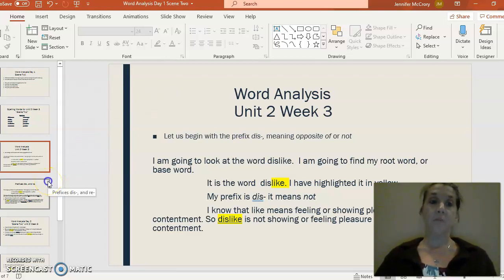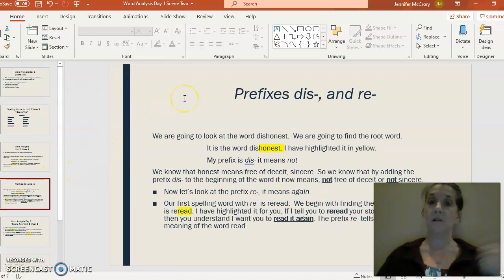Okay? So let's take a look at our next spelling word that has the prefix dis with it. And it happens to be dishonest. So you and I are now going to look and find our root word. And our root word again, yes, you're absolutely correct. We have highlighted it in yellow. And say it with me, boys and girls. Absolutely good reading. It is honest. And our prefix is dis, and of course it means not.